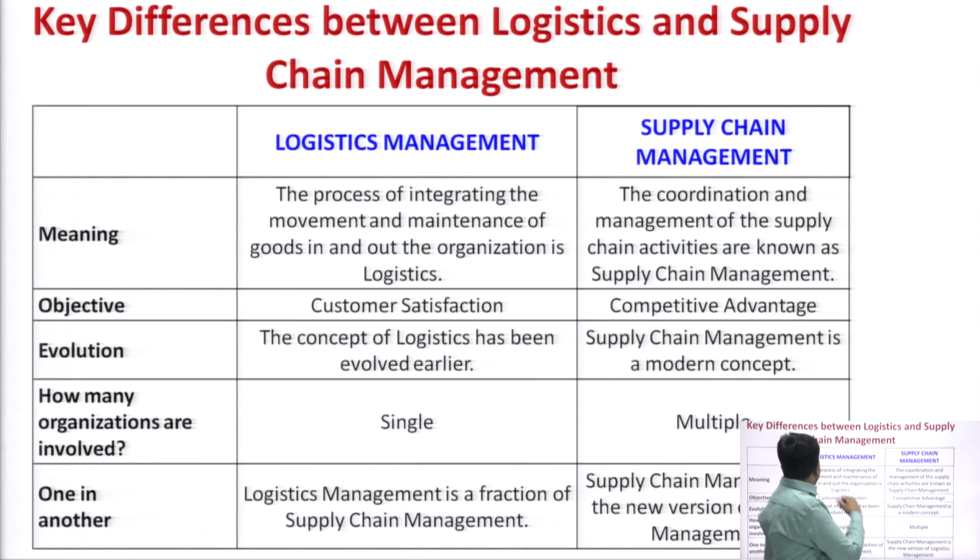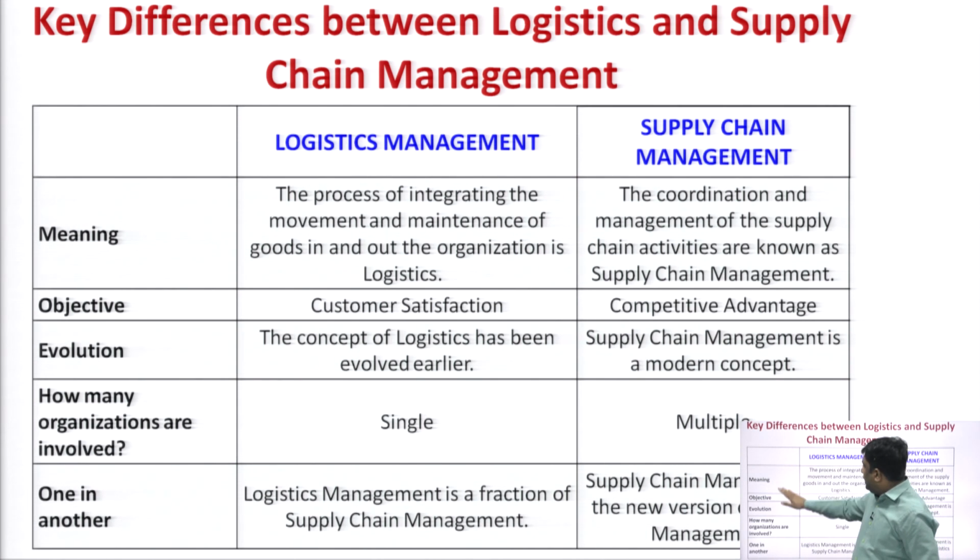Another key difference between logistics and supply chain management is the meaning. What is the meaning of logistics management? The process of integrating the movement and maintenance of goods in and out of the organization is logistics. Logistics deals with the transportation, warehousing, maintaining, and packaging parts, and it works as an enabler within the supply chain.